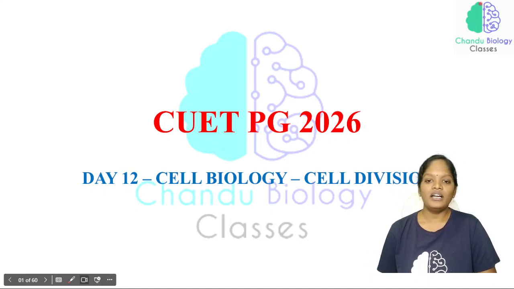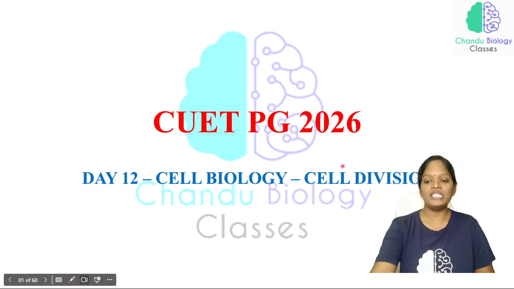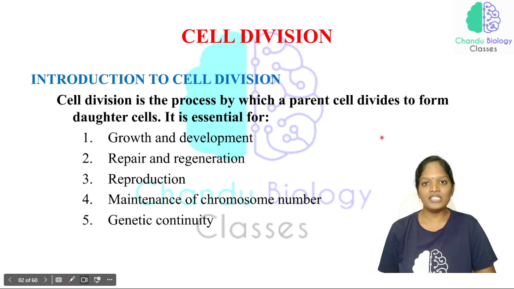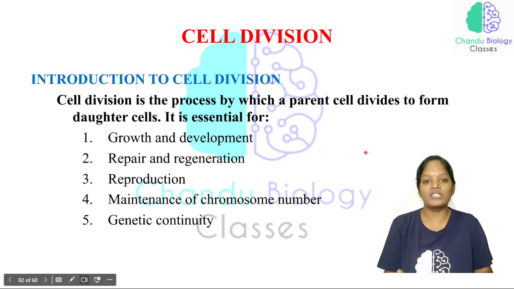See here, in yesterday's class we left some topics, P53 and P21, and we are going to discuss that, and we are going to discuss cell division completely. And what is cell division? What did we discuss in the previous class? In the cell cycle we have the G1 phase, S phase, G2 phase and M phase, and in the M phase the complete cell division takes place, and we are going to discuss that M phase completely here.